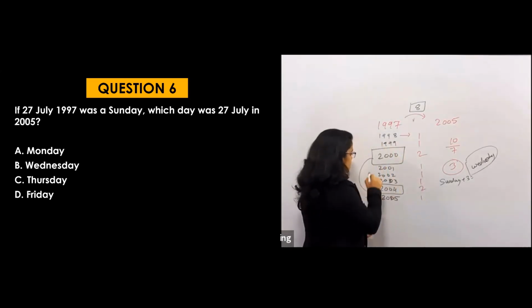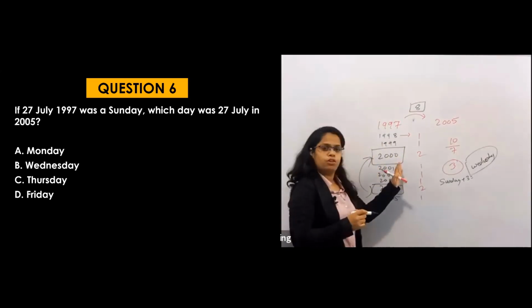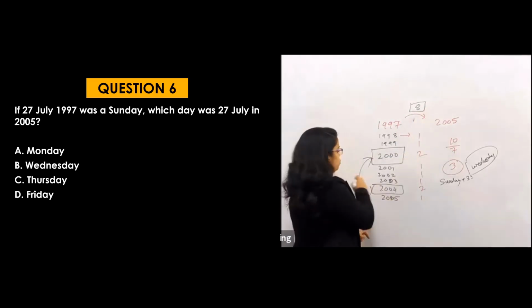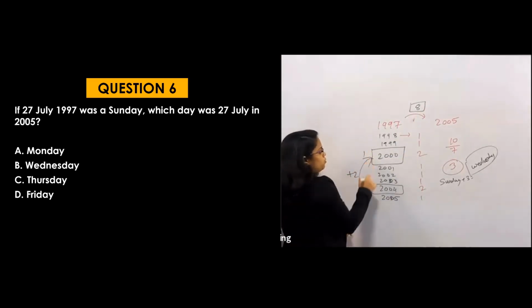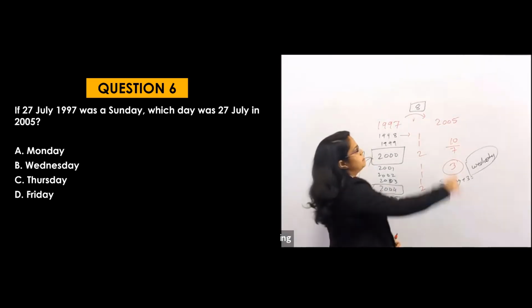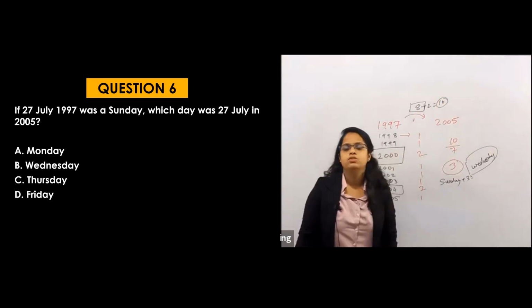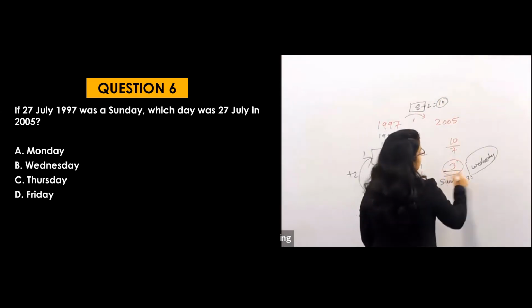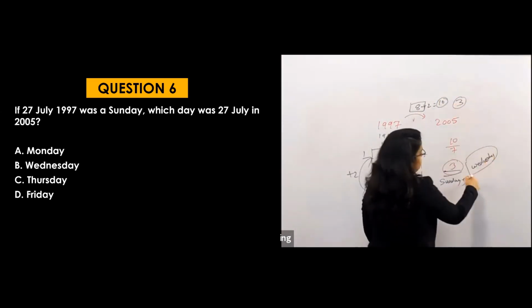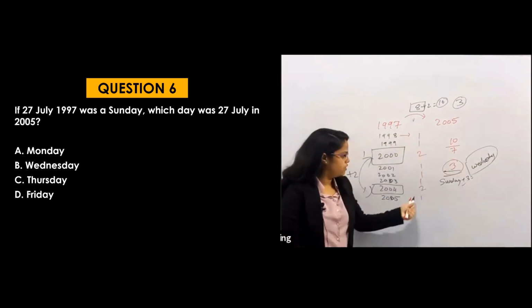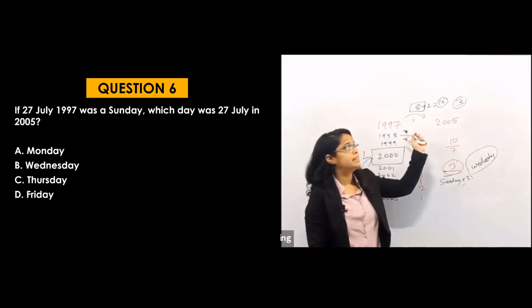So I have to add plus 2 also, 1 for this and 1 for this. Then 8 plus 2, so there will be 10 odd days. 10 by 7, there will be 3 odd days. With 3 odd days, Sunday plus 3 is Wednesday. So you can directly solve by this difference.